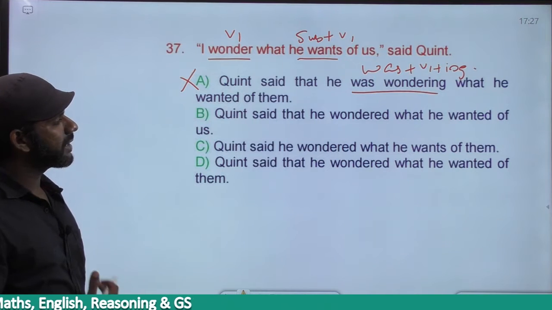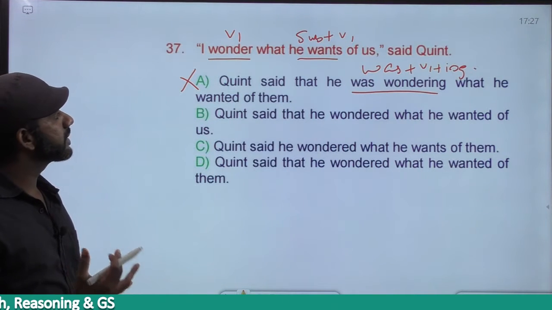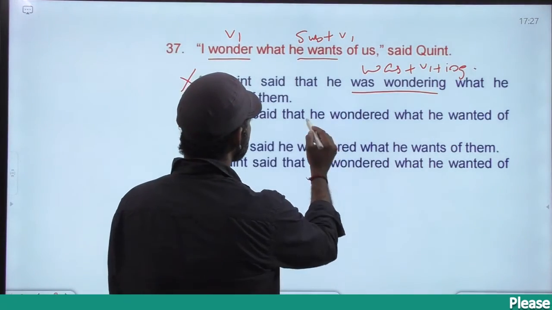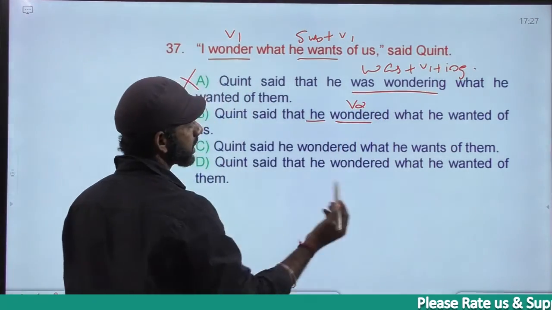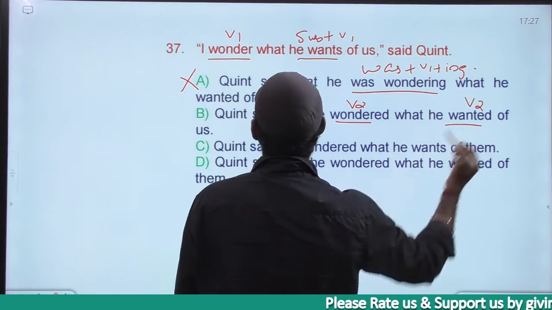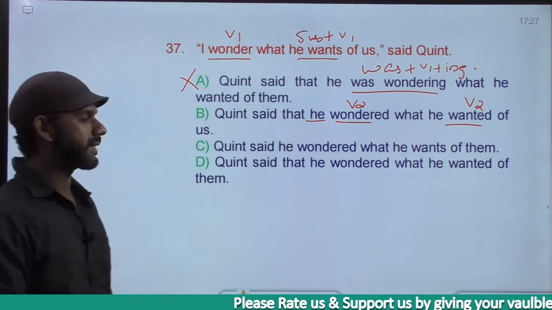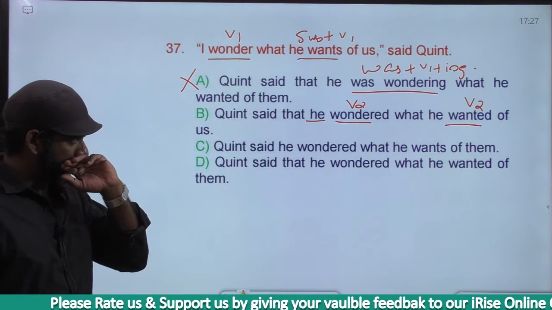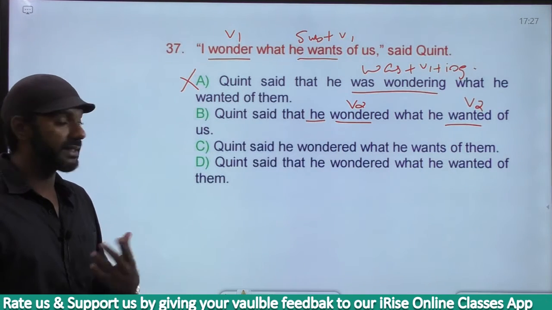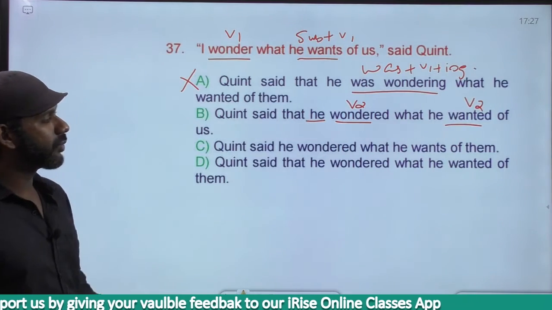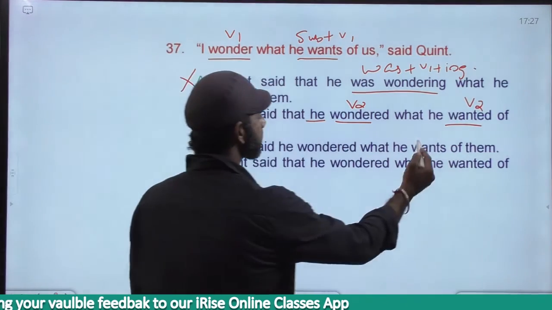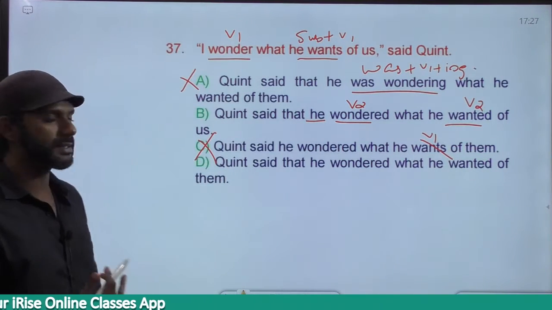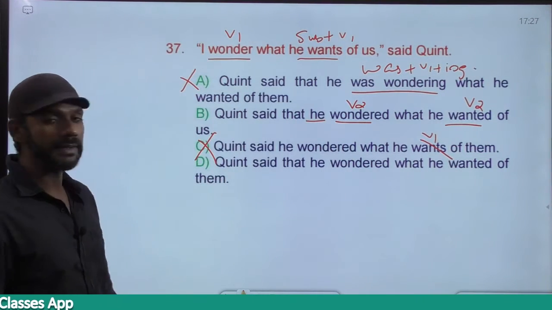Come to option B. Quint said that he wondered what he wanted of us. "He wondered" is subject plus V2, simple past. "He wanted" is also subject plus V2, simple past. Leave it there, I'll come back to it. Come to C. Quint said that is not there. He wondered what he wants of them. "Wants" is simple present. We want simple past tense. Option C is eliminated.